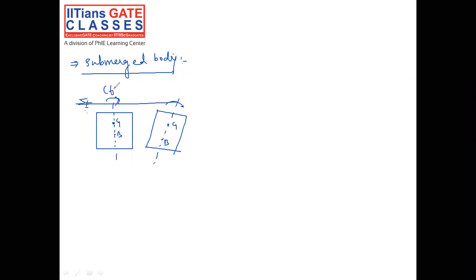This is called the tilt. After that, the buoyancy force will act in this direction and the weight of the body will act in this direction. As you can see, the buoyancy force and W will create a clockwise moment, and again it is going to tilt the body further. So this is called the unstable condition.